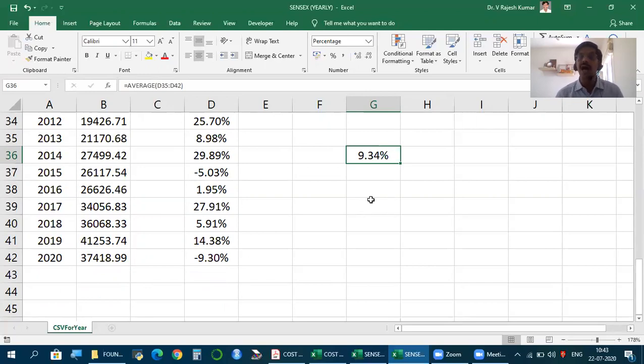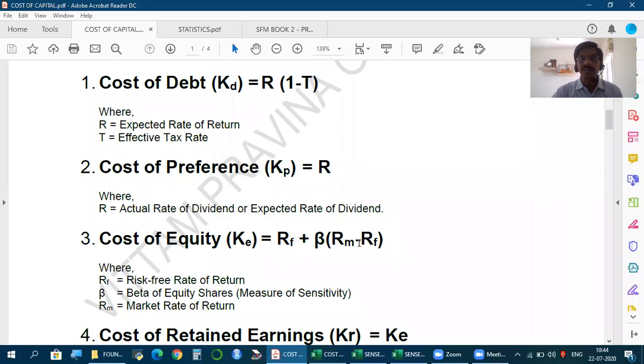And this represents RM. So, market return is calculated using any index, Sensex, Nifty, or any index for that matter. Take as long a period as available, at least 8 to 10 years. Find yearly returns and take the average. So, on average, this is the return given by the stock market per annum, which represents market return. That minus the risk-free rate will give us the premium given by the stock market. But this is the premium given by the market.